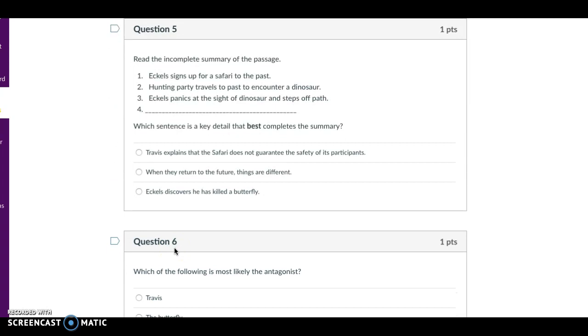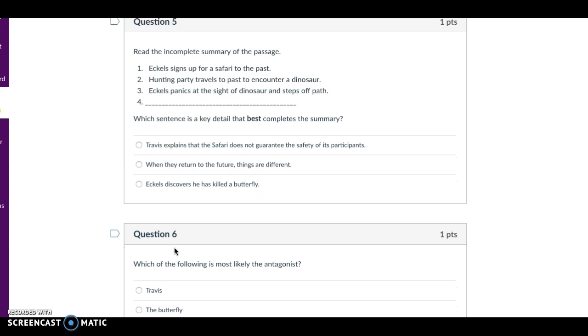Question 5. Read the incomplete summary of the passage. 1. Eccles signs up for a safari to the past. 2. Hunting party travels to the past to encounter a dinosaur. 3. Eccles panics at the sight of the dinosaur and steps off the path. Choose the best completion of the summary for number 4. Travis explains that the safari does not guarantee the safety of its participants, when they return to the future, things are different, or Eccles discovers he has killed the butterfly.